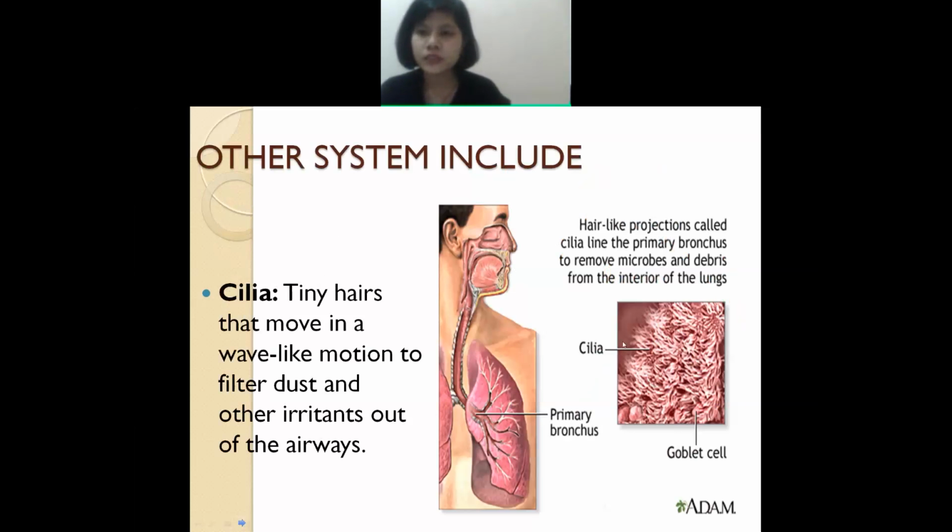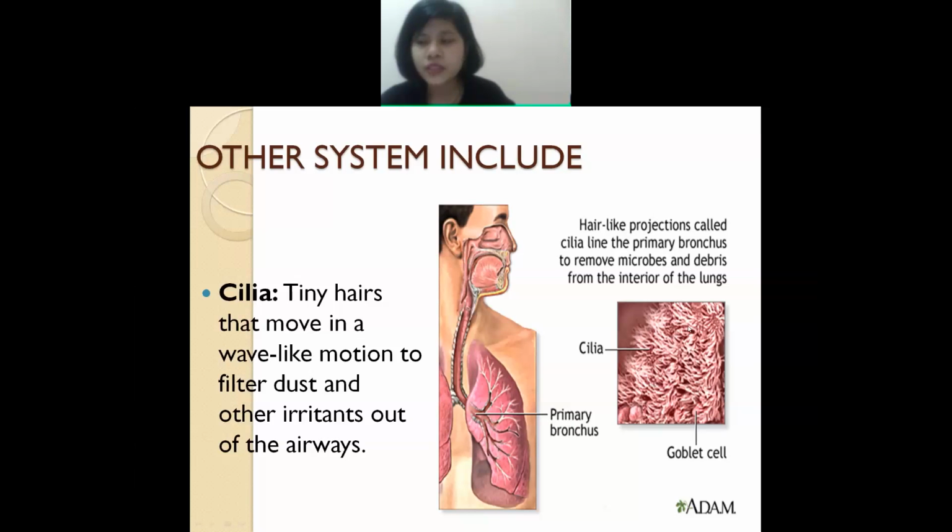And next is cilia. Where do cilia lie? They lie in the lungs, very much interior to your lungs. You have to see them under the microscope. And how do these cilia look? They are like hairs, like a wave.